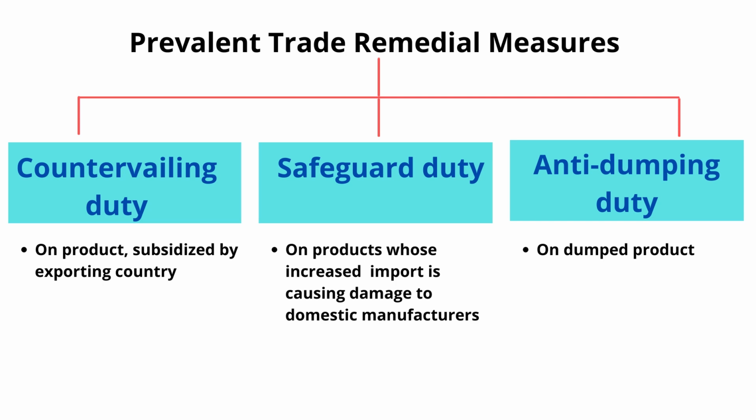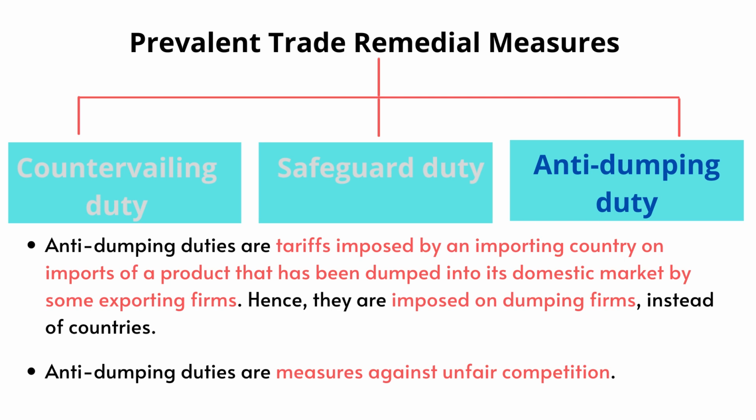Basically, there are three such measures. Apart from safeguard duty, the other two are anti-dumping duty and countervailing duty. So, when is anti-dumping duty applied? The name itself clarifies that such duties are imposed when there is dumping of a product in an importing country. Now, what is dumping? Dumping is an act of charging a lower price for a good in a foreign market than one charged for the same good in a domestic market, such that the foreign market is injured. So, a product is being dumped in an importing country or market. To address this issue of unfair competition, anti-dumping duty is imposed on exporting firms and not on the countries from which such product is being imported.